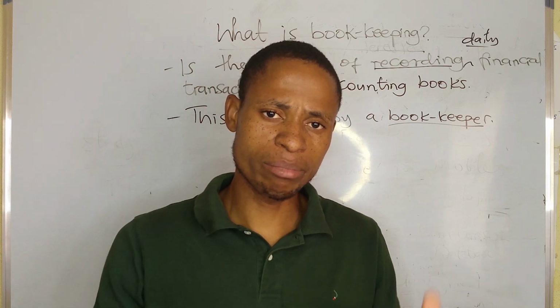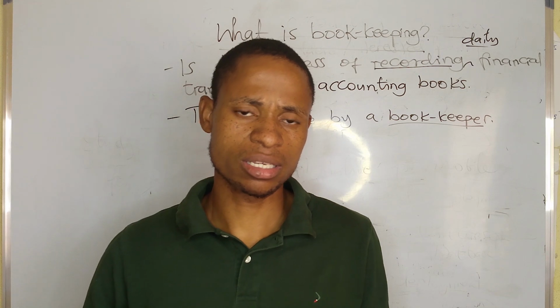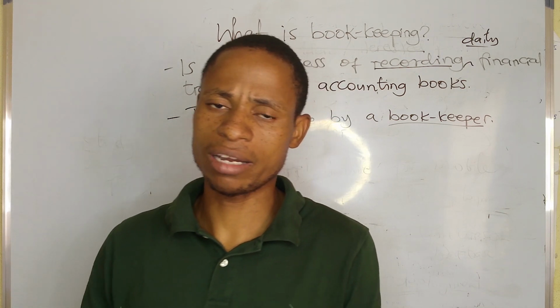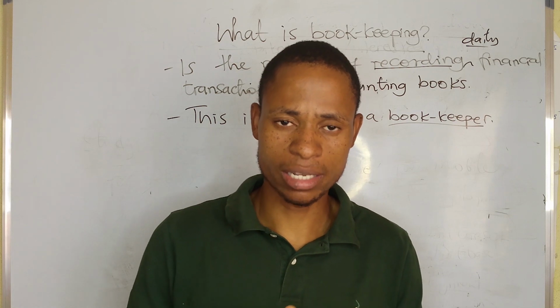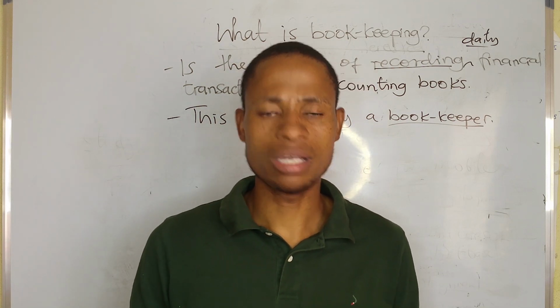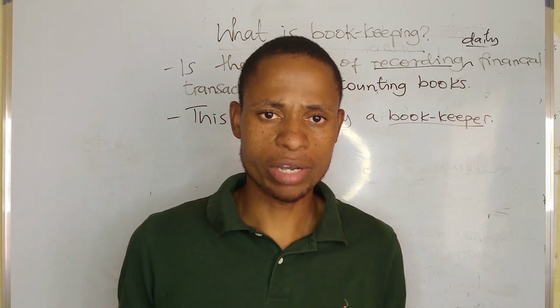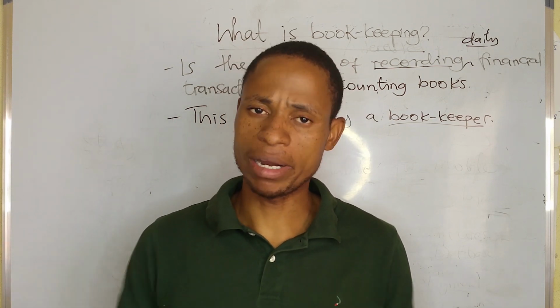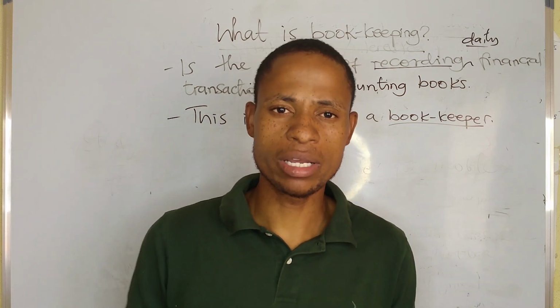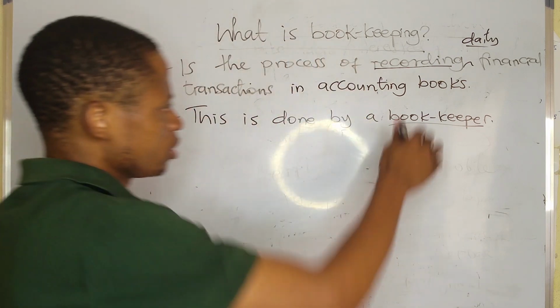But an accountant can be involved in all the processes. Can be recording, can be analyzing, can be summarizing, can be presenting the information. An accountant can do that, but a bookkeeper cannot. A bookkeeper is just involved in the recording part. Accounting is all about all those processes, but a bookkeeper is only in the recording part. Okay, so we have been discussing that.